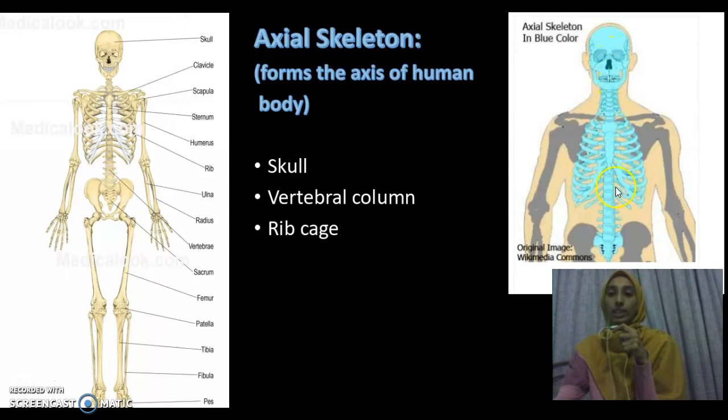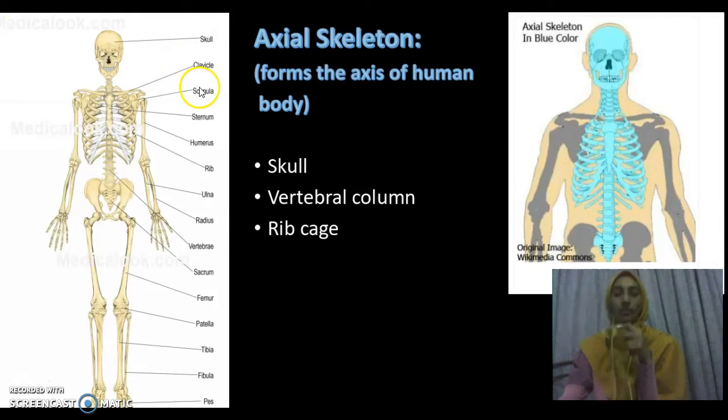The one in blue color is the axial skeleton. We have three main components in the axial skeleton, which are the skull, the vertebral column, also known as the spinal cord, and also the rib cage.